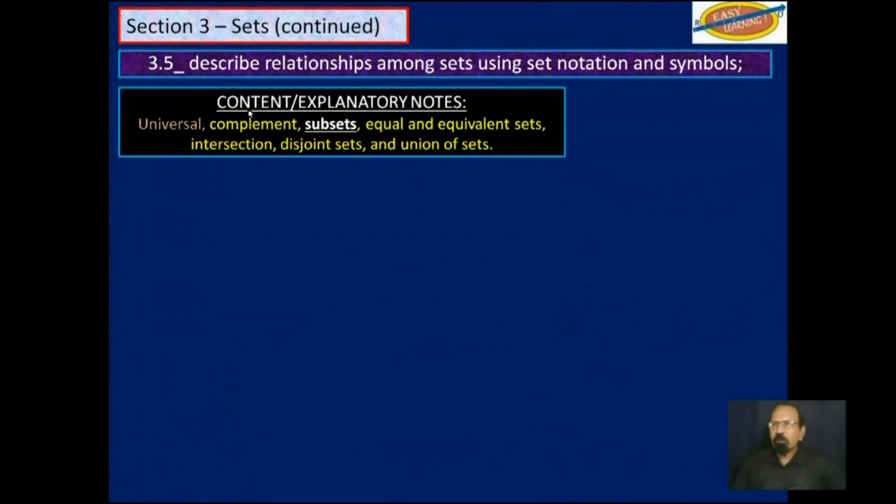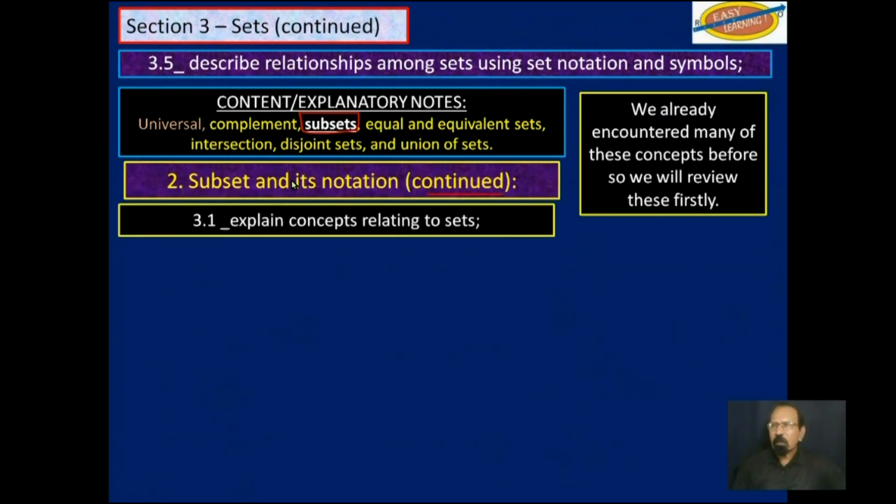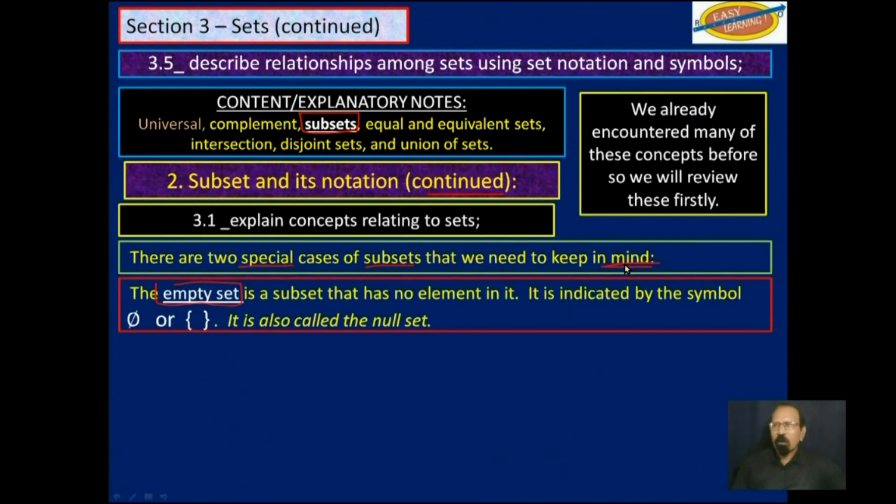So we continue with subsets. There are two special cases of subsets that we need to keep in mind. The first one is called empty set, which is a subset that has no element in it. It is indicated by the symbol, okay, remember what that is called? Phi, or empty braces.